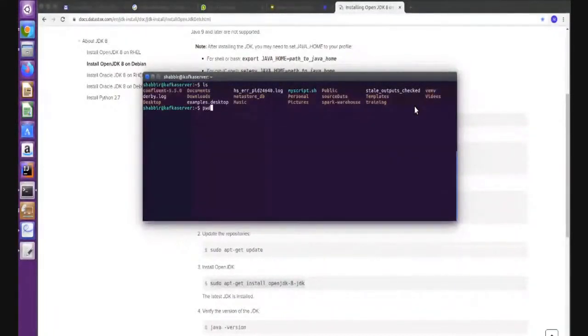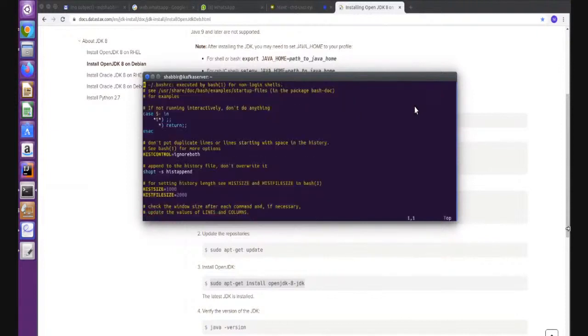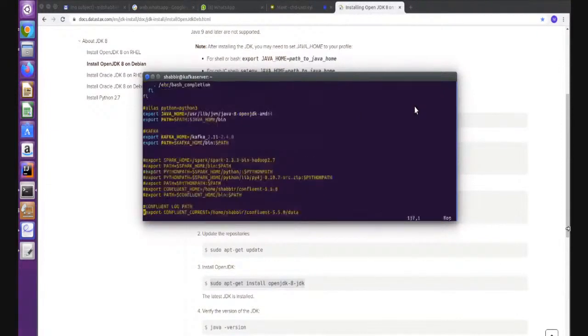So how do we do it? Go to your home directory. Inside the home directory, there is a hidden file, the .bashrc file, so we have to open that one. This is the file where we create our environmental variable for the home directory of Java. Any environmental variable we can create from here. Open this file, go to the end of this file, and you can see here how I created the Java home environmental variables.